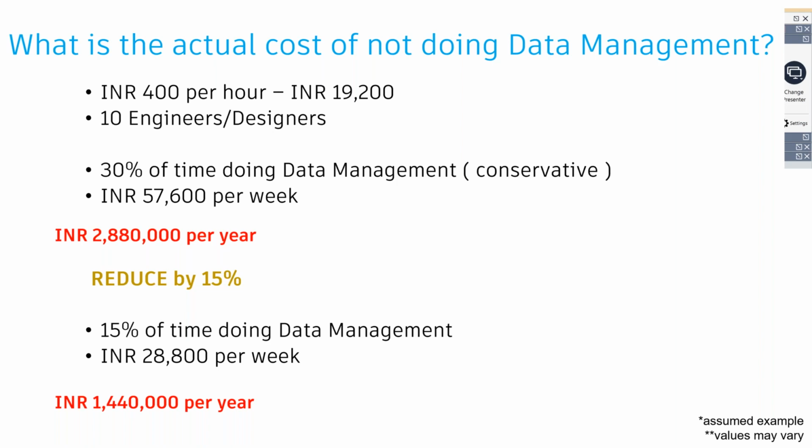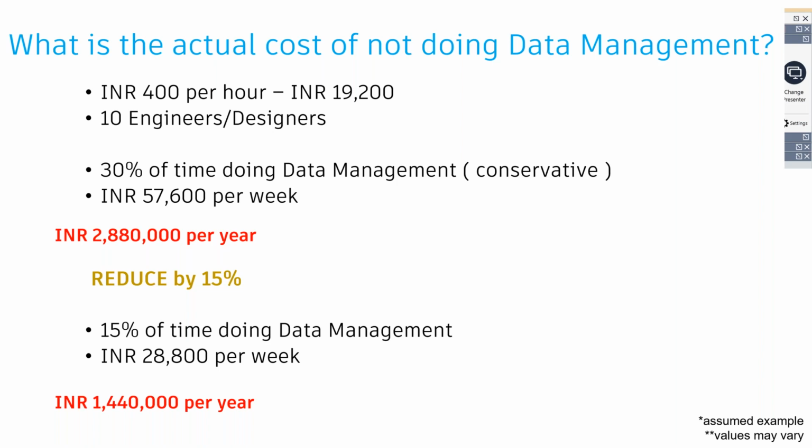So if I translate it into a weekly cost, it becomes somewhere around 19,000 or 20,000 rupees. Now, from that survey chart that we saw, on an average, everybody wastes around 30% of their time just doing data management. So let us take a very, very conservative number of 30% of it.